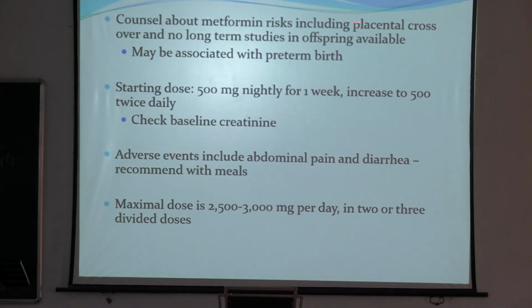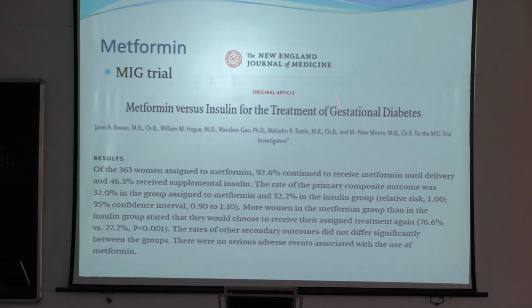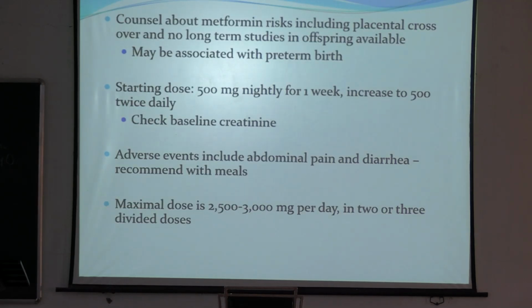Counsel about the metformin risk, including placental crossover and no long-term studies in offspring available. Only one study is available, the MiG trial, we call it the MiG trial. So on the basis of that, we normally can now use metformin in pregnancy. Starting dose, what is the starting dose? 500 milligram nightly for 1 week, increase to 500 milligram twice daily.